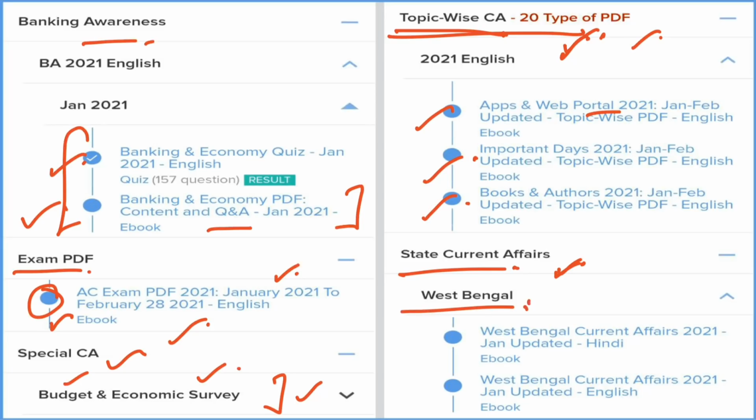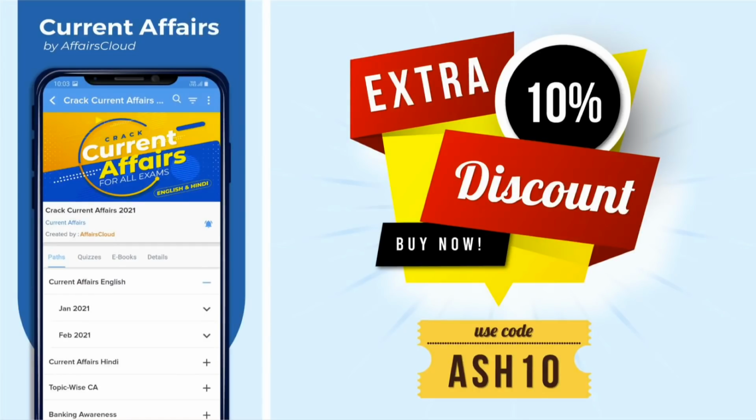So here you can see West Bengal. We are providing these current affairs in Hindi as well as in English, so you can revise these current affairs very easily. And all these things come under only one subscription, and guys, you have to download our application, and by downloading we are providing a 1 year subscription as well as a 2 year subscription.